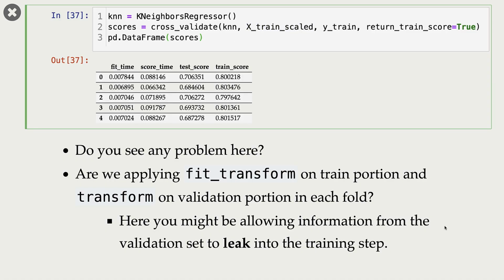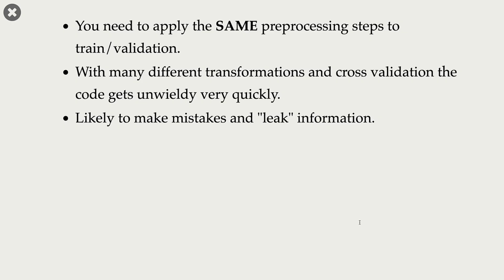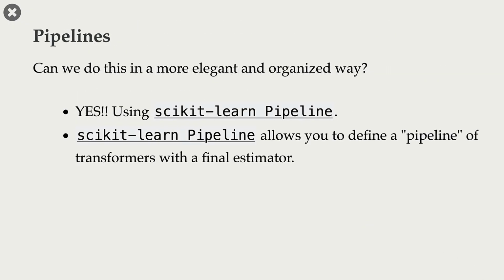If you want to do this properly, for each fold, you might have to fit each transformer on the training split and transform on the validation split. And you'll have to do that for each fold. You can imagine that with many different transformations and cross-validation, such code can get unwieldy quite quickly. We are likely to make mistakes and leak information. So the question is, can we do this in a more elegant and organized way? And the answer is yes.